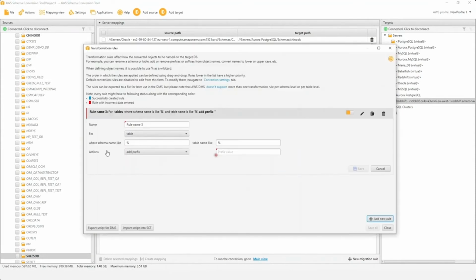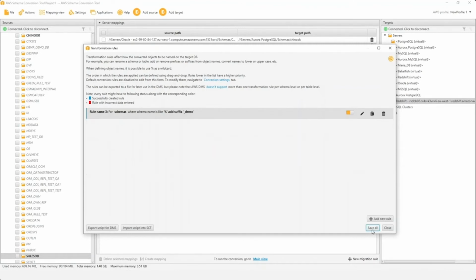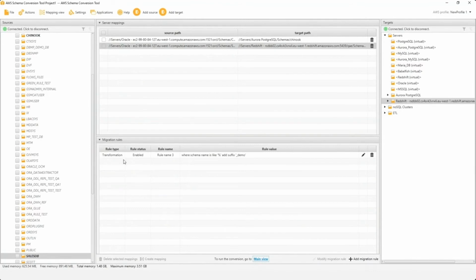Again, add new rule. Here I will select the schema name, and the rule that I want to create is to add a suffix. So after the schema is converted, it should add a suffix of _demo to my schema name. And I can save it all.